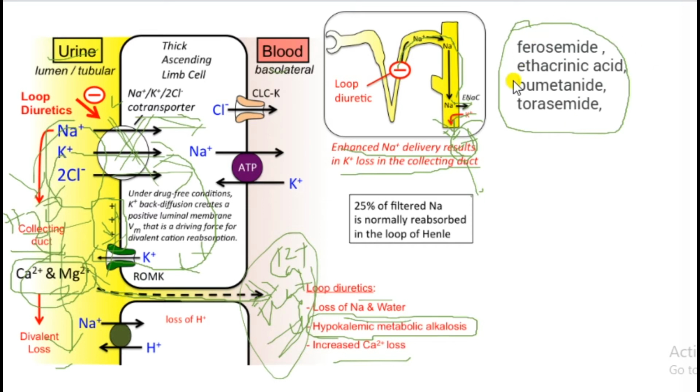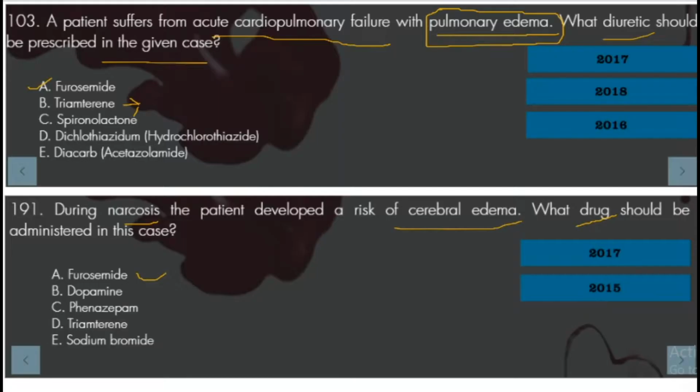Examples of loop diuretics: furosemide, ethacrynic acid, bumetanide and torsemide. Consider furosemide: a patient suffers from acute cardiopulmonary failure with pulmonary edema. A diuretic is prescribed in this case, furosemide. Triamterene is an example of a potassium sparing drug.